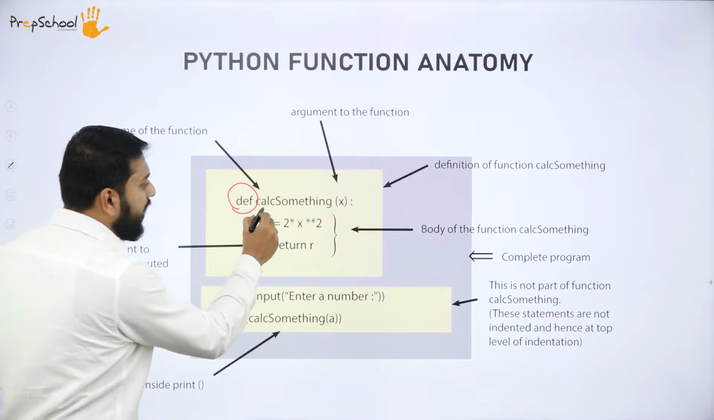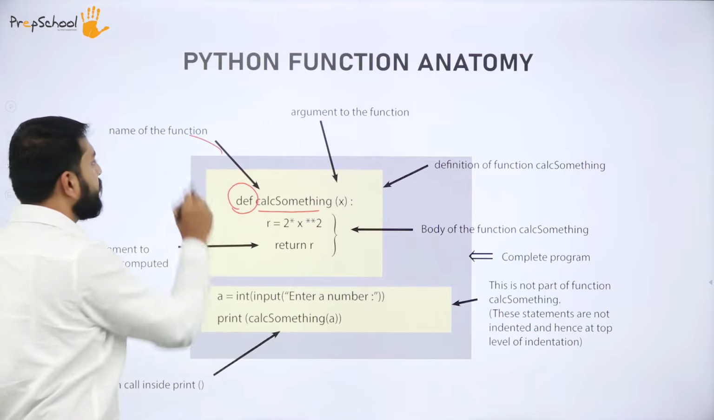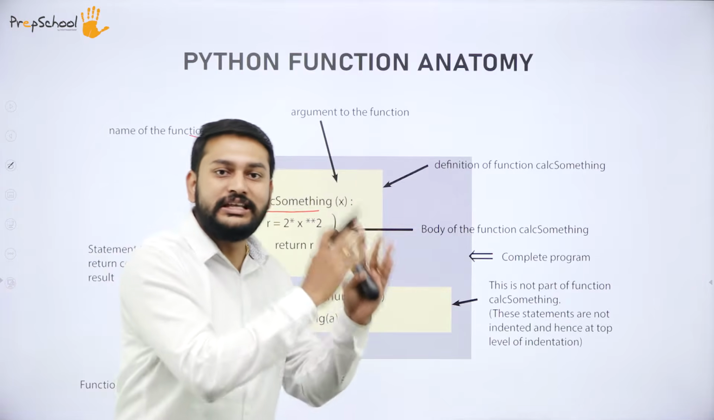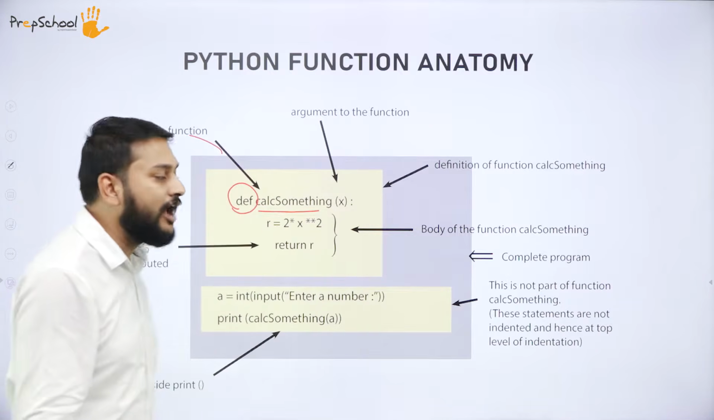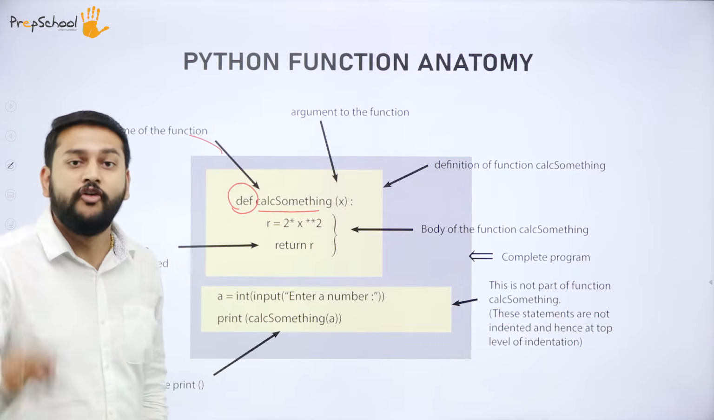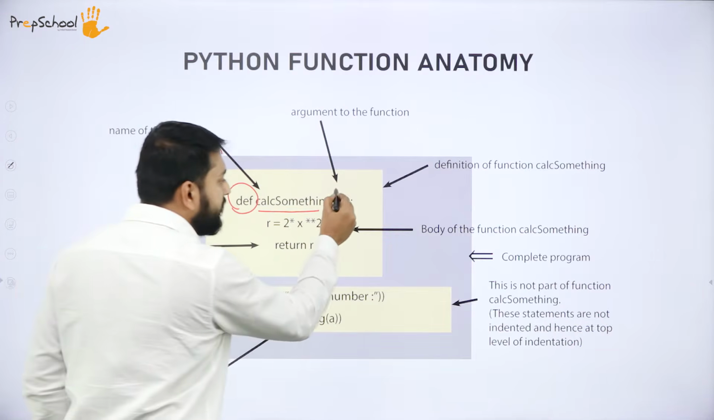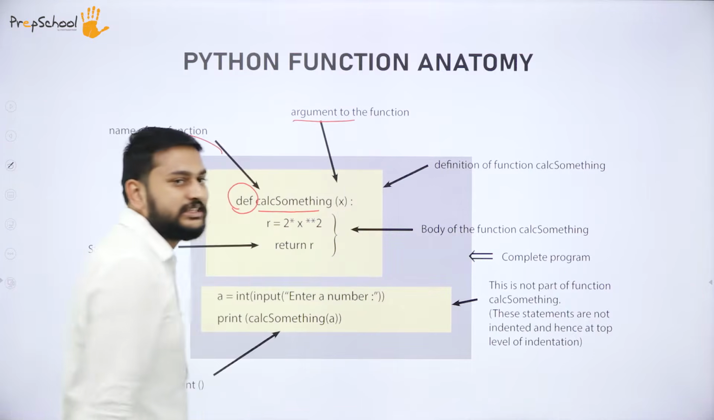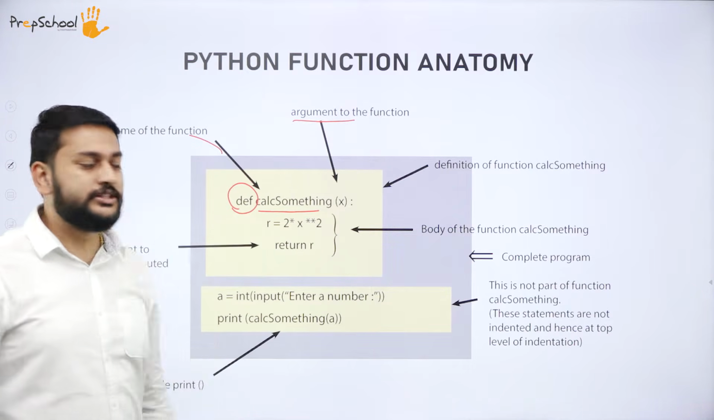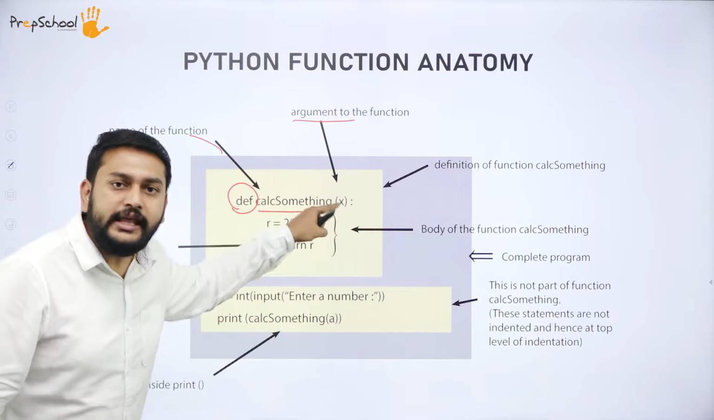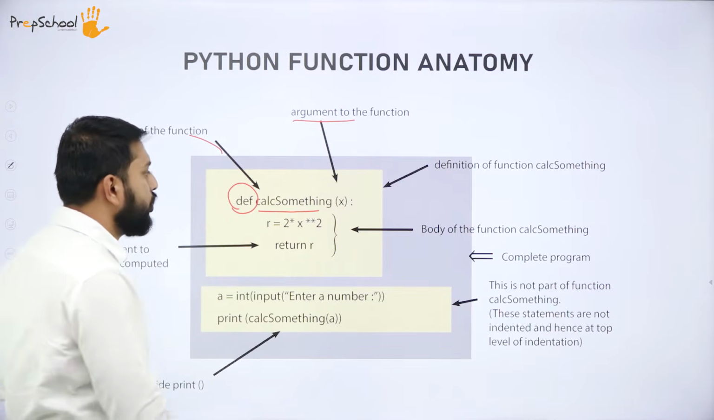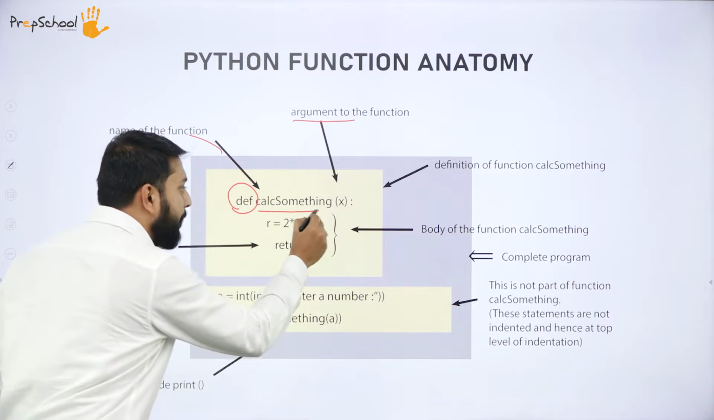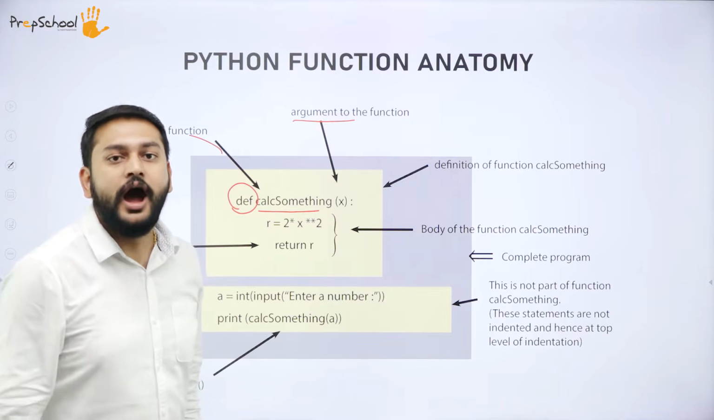What is the next one that I have, dear students? That is the name of the function. After that keyword DEF, I will have the name of the function, followed by parentheses. Whatever I have within the parentheses, I will call arguments. If you want to pass any arguments, you should pass them within these parentheses. That is what you need to understand.